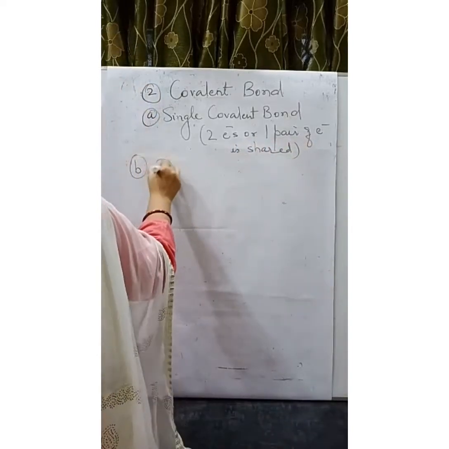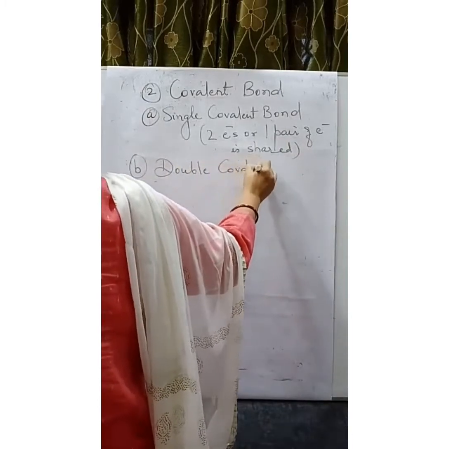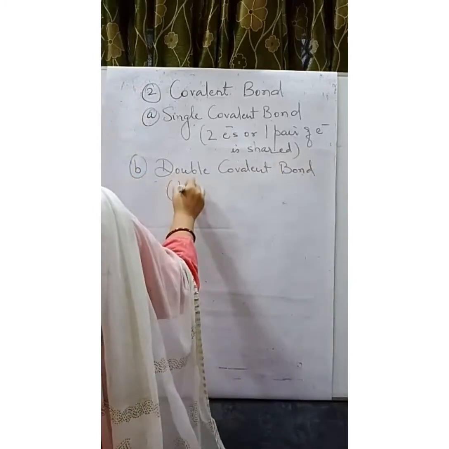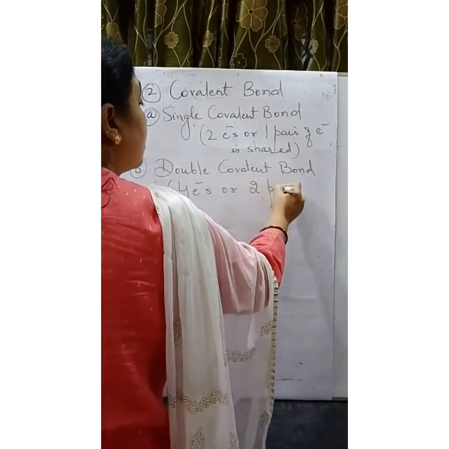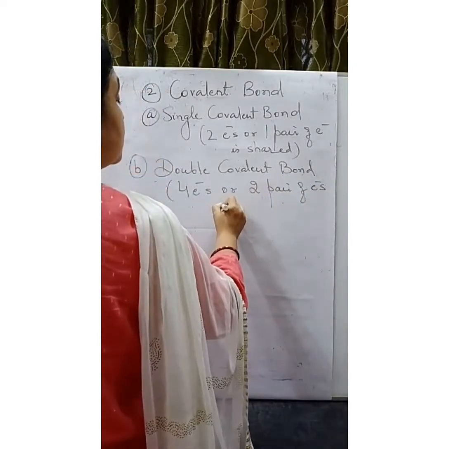Double covalent bond: when four electrons or two pairs of electrons are shared.